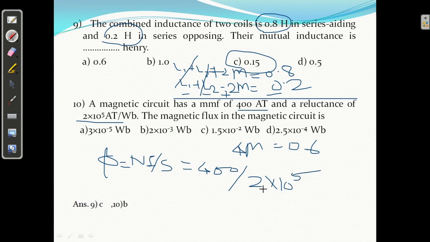If you divide, you will get 2 into 10 raised to power minus 3. Yes, this is B, 2 into 10 raised to power minus 3 Weber. So in this way we can solve such problems.